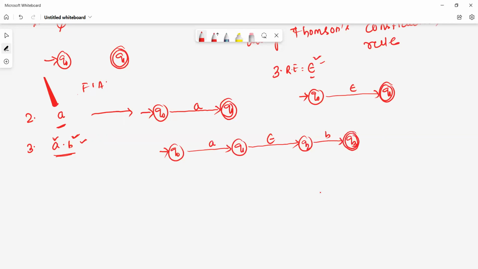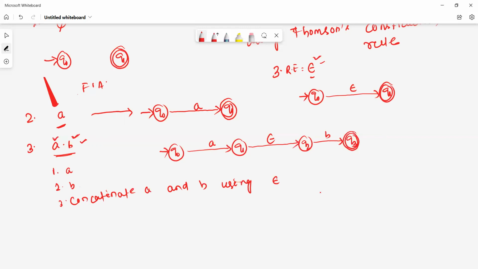So the steps are: first construct the finite automata for a, second construct the finite automata for b, then concatenate a and b using epsilon. So this is the process.